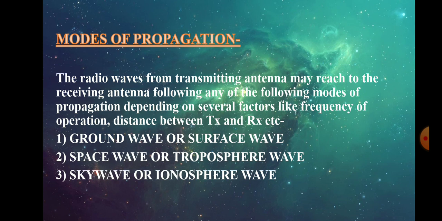Coming to the second mode of propagation, that is space wave and tropospheric wave, it is also called line of sight propagation. In this mode of propagation, the EM wave reaches the receiving antenna either directly or after reflection from the Earth's tropospheric region. This propagation mainly occurs above 30 megahertz.